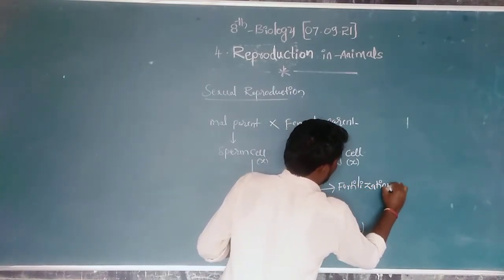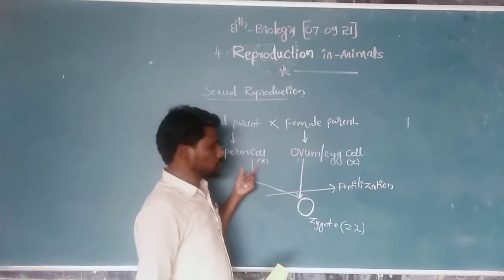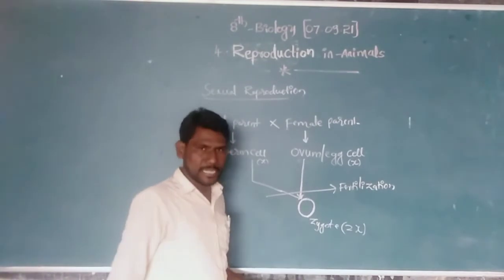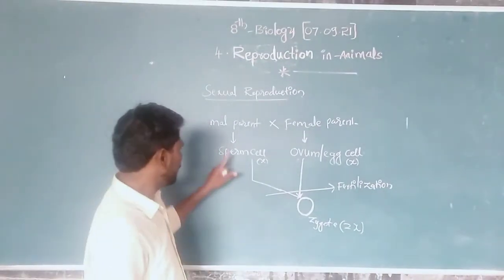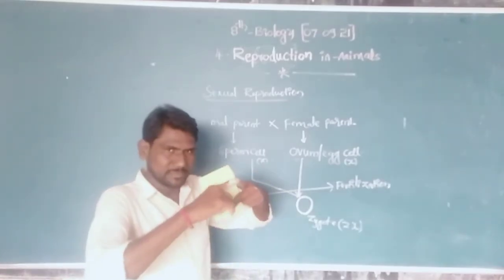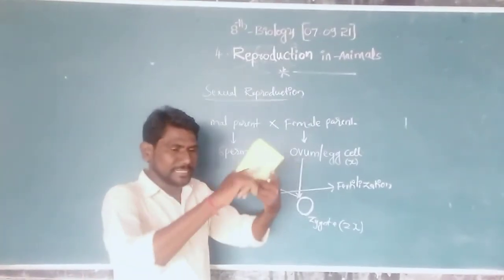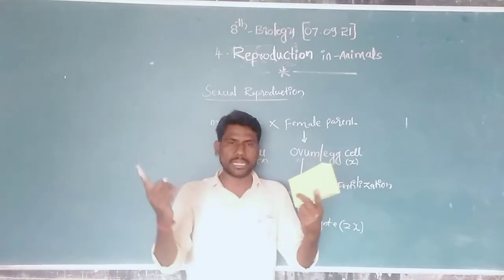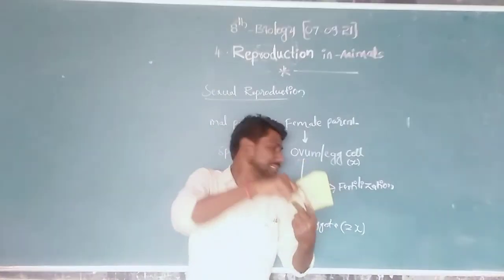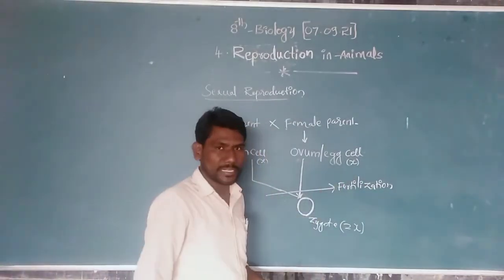What is fertilization? Male gamete fusing with female gamete is called fertilization. Fuse means meet. This is the male gamete, this is the female gamete. The male gamete fuses with the female gamete. This process is called fertilization.